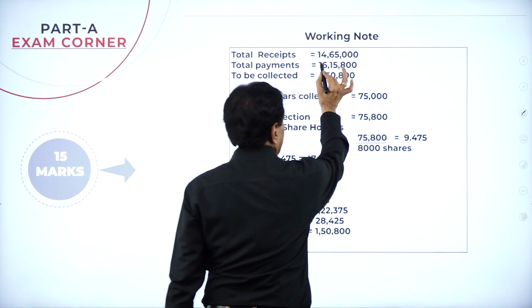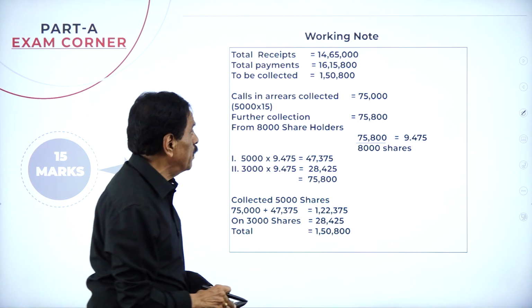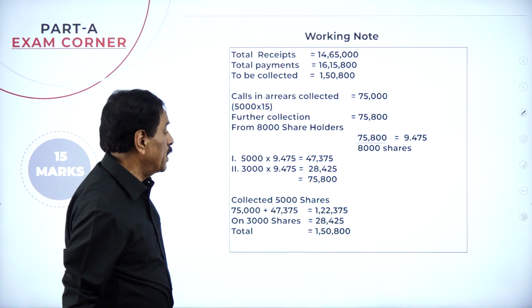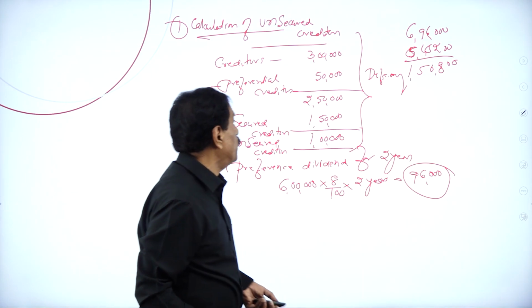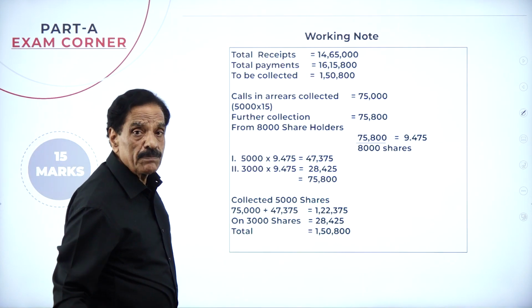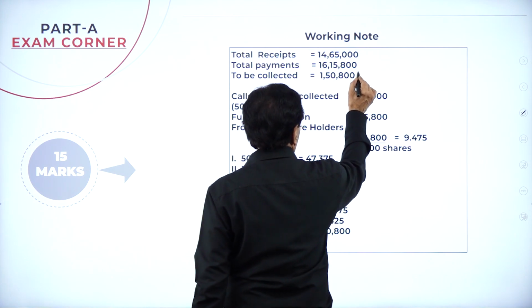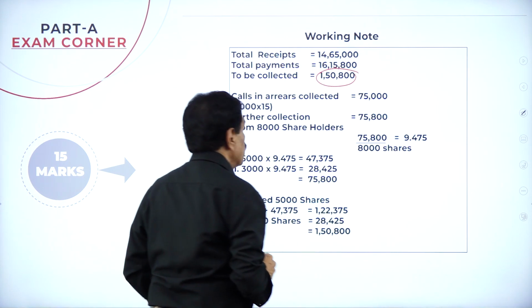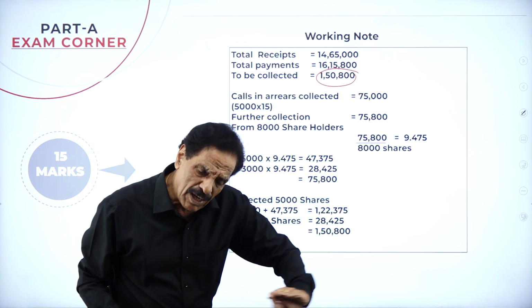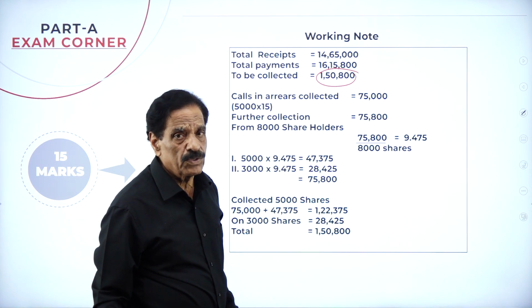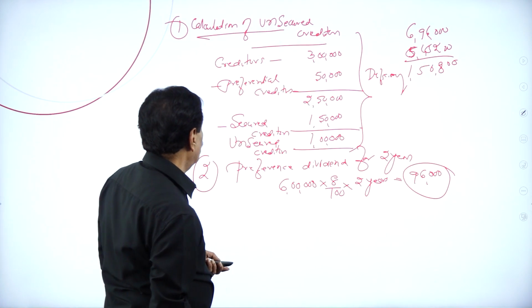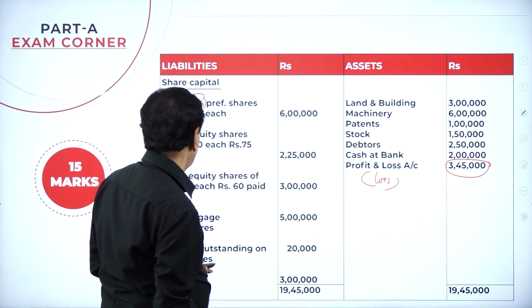Your total receipt is 14,65,000. Your total payment is 16,15,000. See that? 16,15,800. So how much is the shortage? 1,50,800. So what is my logic argument? How much money do I have to collect? 1,50,800. Now look at the question.